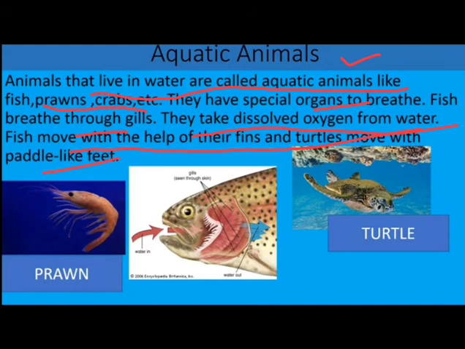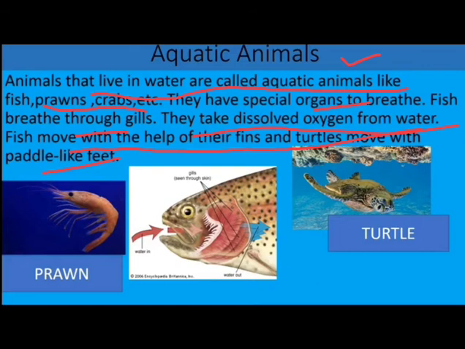Okay, so the aquatic animals have a special organ to breathe and this special organ is known as gills. These aquatic animals breathe through their gills, and the fish also have fins which help them in movement, and the turtles have paddle-like feet which help them in movement.